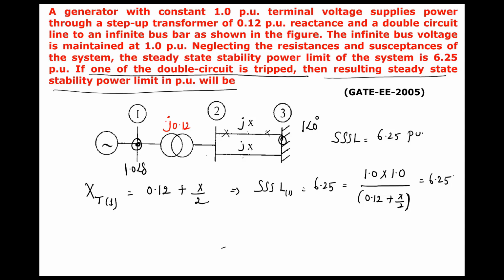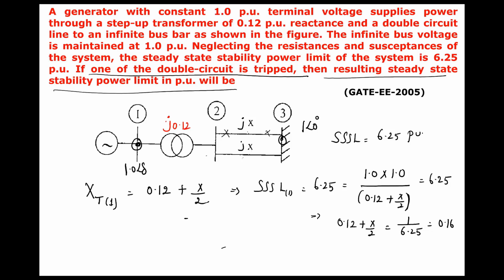Now, in this case, which implies 0.12 plus X by 2 is equal to 1 divided by 6.25. 1 divided by 6.25 is how much? 0.16.